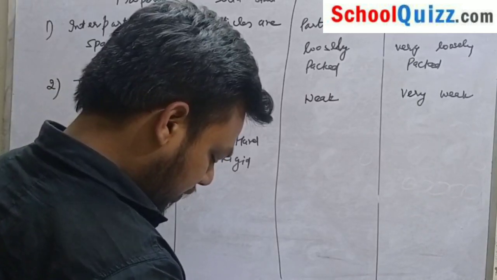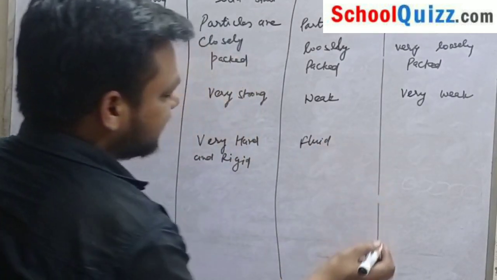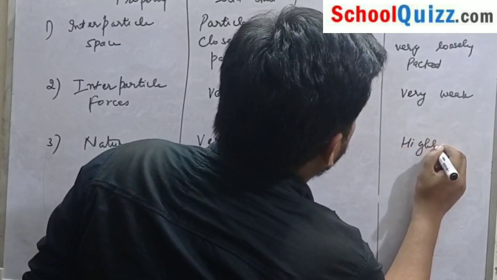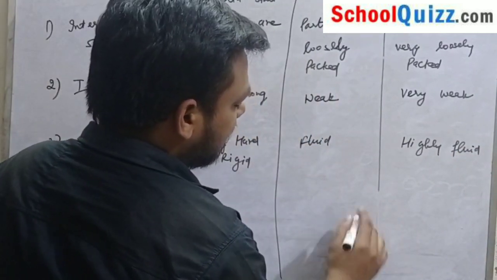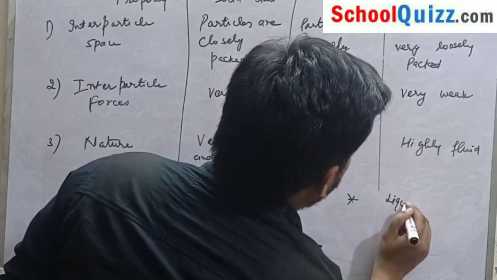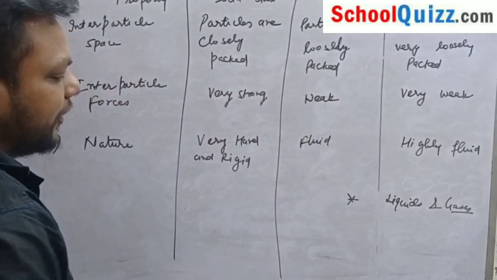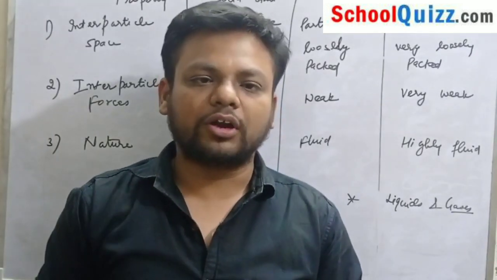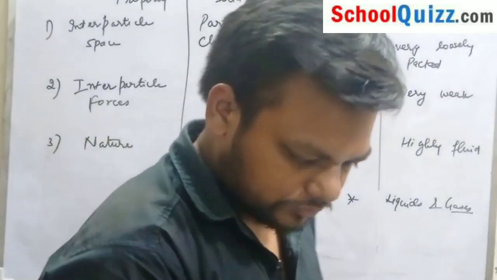Next, liquids are fluid, and gases are highly fluid. As I have told you, fluid is the term used for liquids and gases. Fluid means they have a tendency to flow, as we have already discussed what is fluidity.